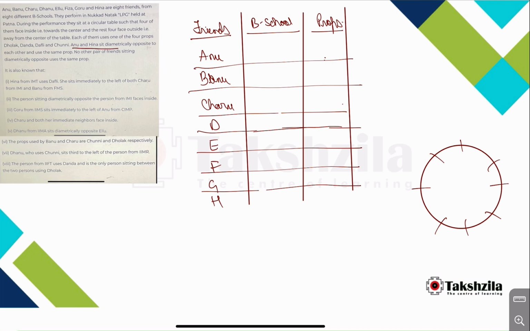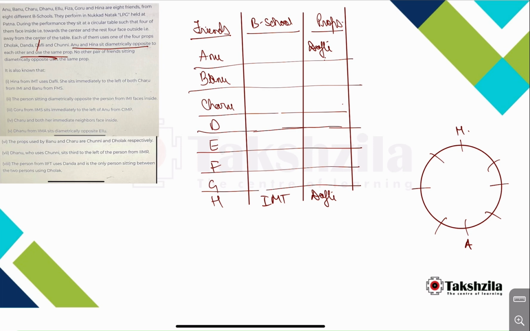Anu and Hina sit diametrically opposite each other and use the same prop. Okay, so Anu and Hina diametrically opposite each other we have taken. Now Hina from IMT uses Duffly. So Hina is from IMT and she uses Duffly. Okay, Duffly as a prop. We know that Anu and Hina use the same prop, so Anu will also use Duffly. Now Duffly is done. 2 Dufflys we have, and that is done.